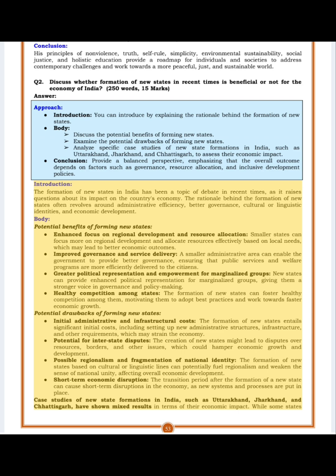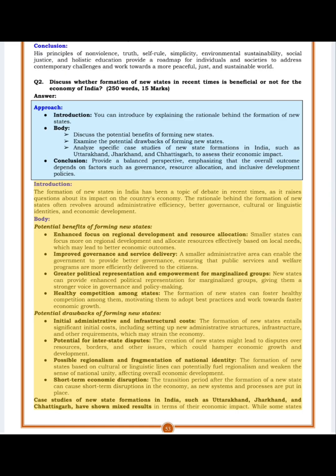Smaller states can focus more on regional development and allocate resources effectively based on local needs, which may lead to better economic outcomes. Improved governance and service delivery. A smaller administrative area can enable the government to provide better governance, ensuring that public services and welfare programs are more efficiently delivered to the citizens.